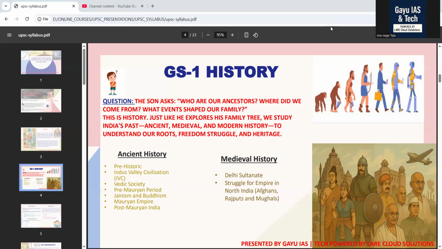Here, what UPSC wants you to study is Babur to Aurangzeb, the Mansabdari system, land revenue, Akbar's policies, architecture of the Red Fort and Fatehpur Sikri, and decline of the empire. What UPSC is going to ask, for example, is: why is Akbar seen as a nation builder? Why did the empire eventually collapse? After completion of this Mughal Empire, we are going to study the regional kingdoms, the rise of resistance.